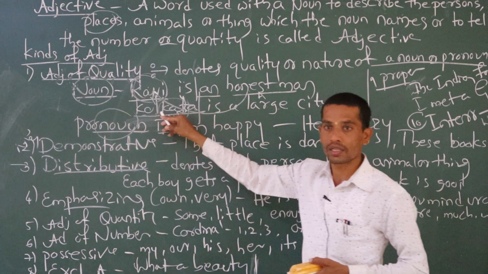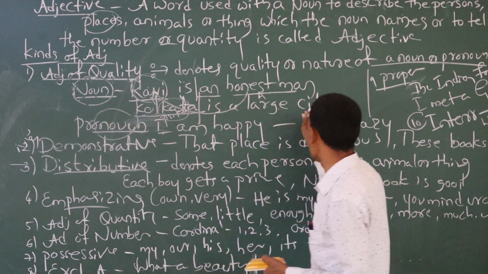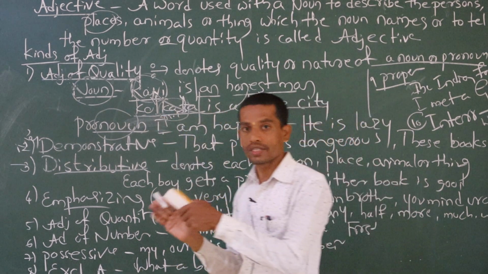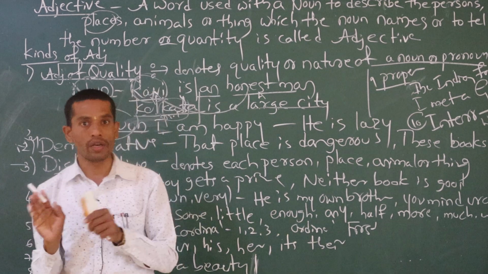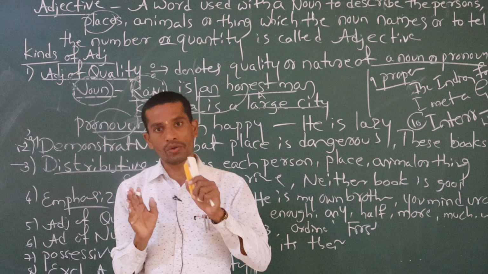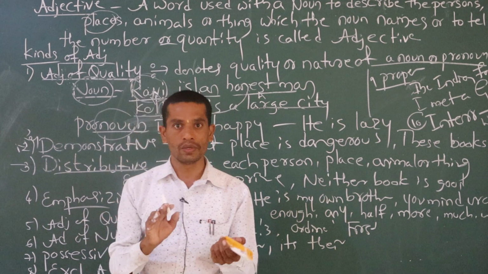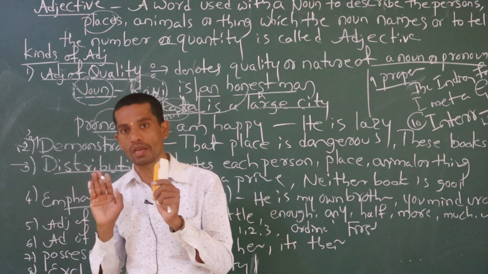Here places, Kolkata is a place. So that place is described by this word, large city. How that city is, that is telling. So that's why that is called adjective. See here, keep in your mind, don't get confused. Adjective is a word, sometimes it describes a noun and sometimes it describes a pronoun, just keep in your mind.